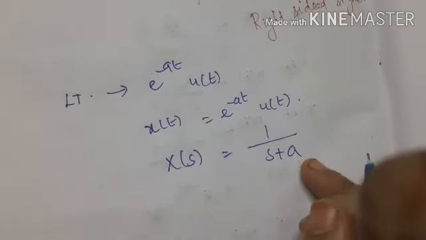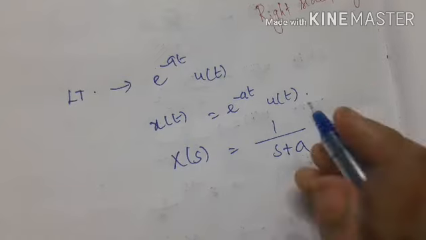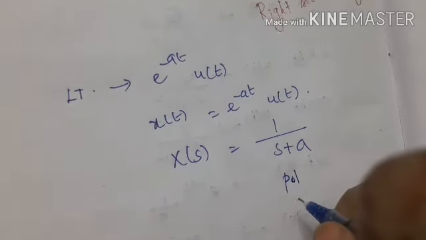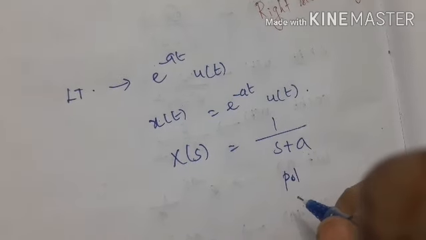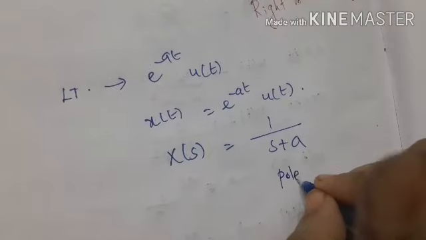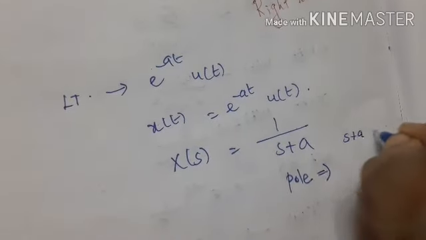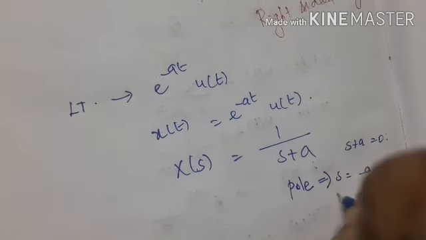Now, from this expression, we have to find the pole. Pole means, by equating the denominator to 0, we get the value of s. That s is said to be the pole, right? So s plus a is equal to 0. That means s is equal to minus a. So the pole is s equal to minus a.